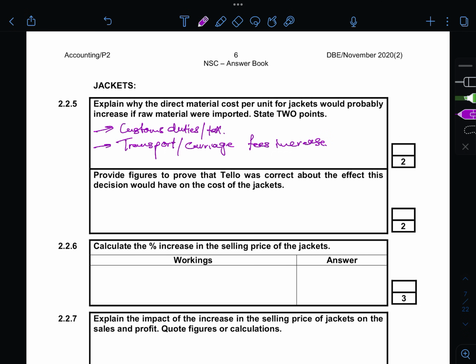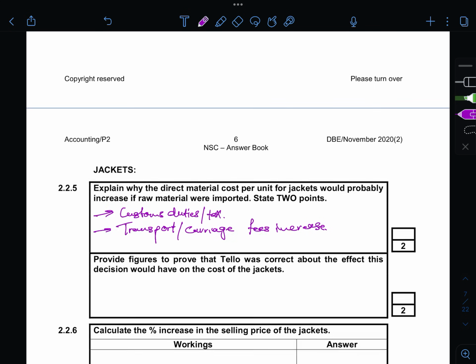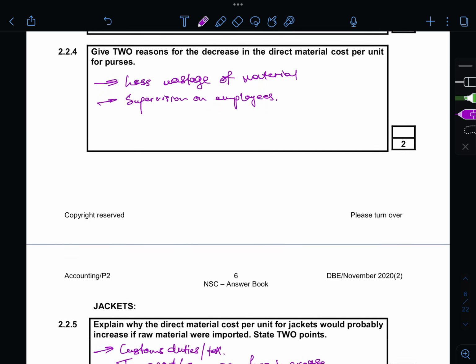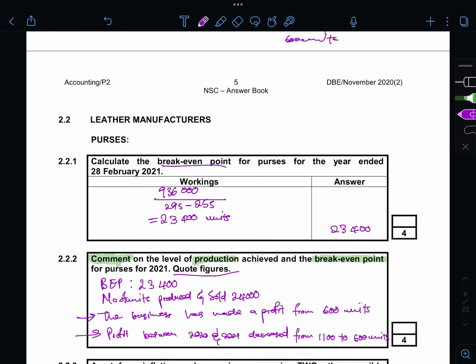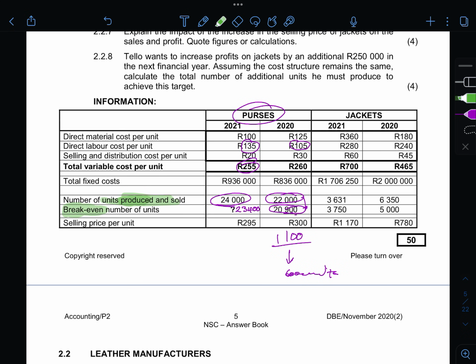Okay. And then it says provide figures to prove that Taylor was correct about the effect this decision would have on the cost of jackets. So we're talking about direct material. Now we're looking at jackets. Direct material in 2020 was 180, but in 2021 it was 360. So this has increased by double.